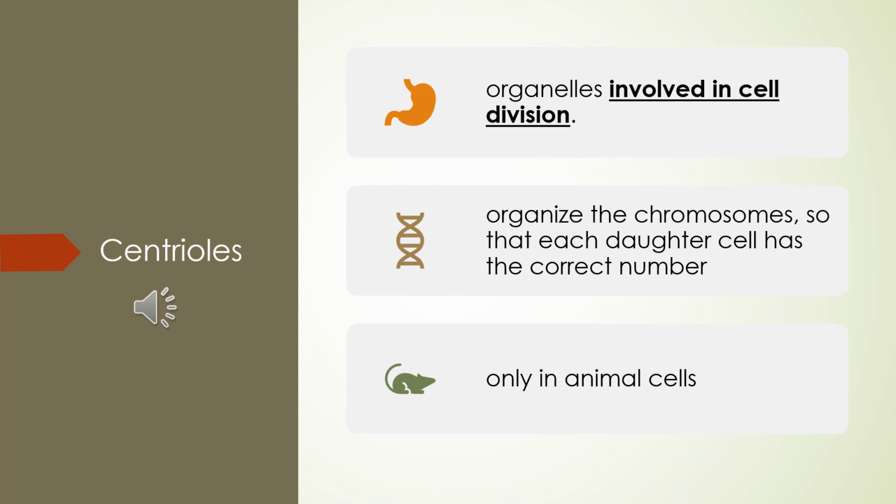Centrioles are organelles involved in cell division. They help organize the chromosomes before cell division so that each daughter cell has the correct number of chromosomes after the cell divides. Centrioles are found only in animal cells and are located near the nucleus.